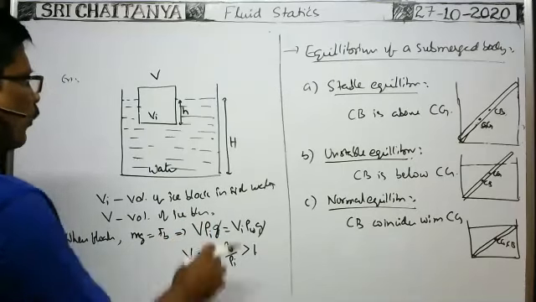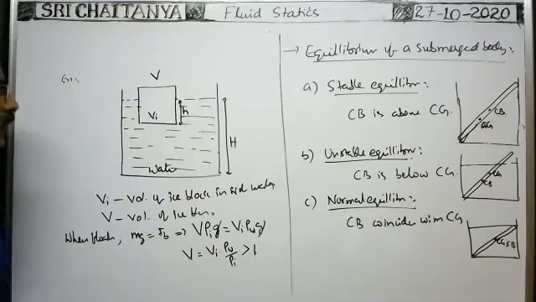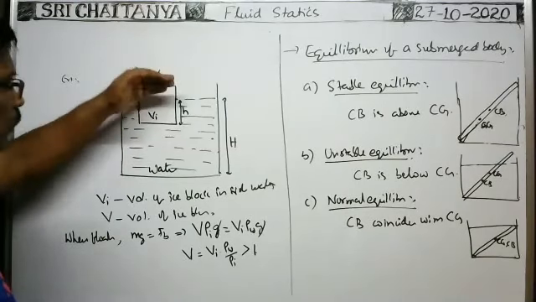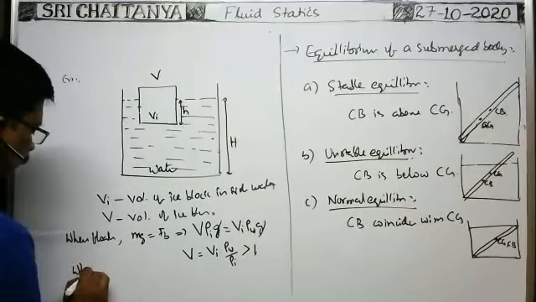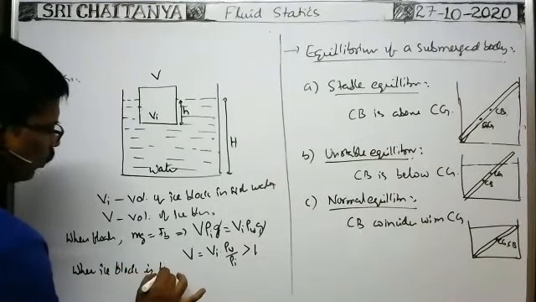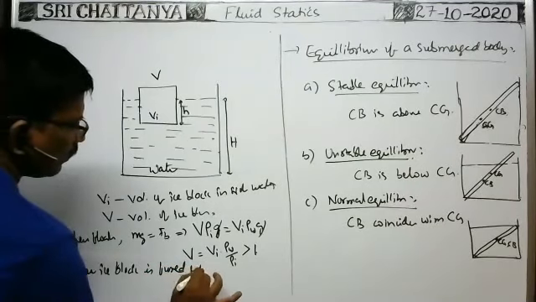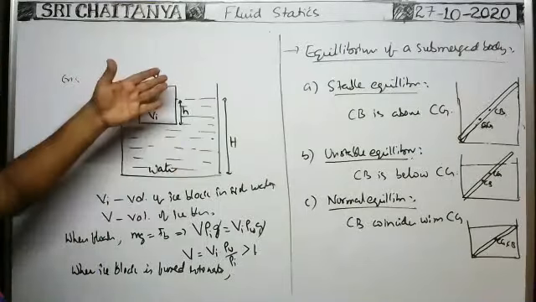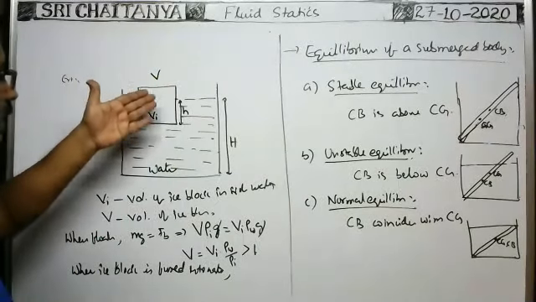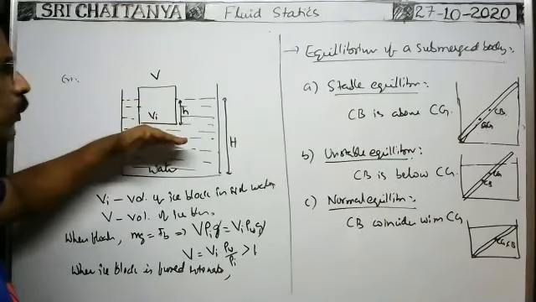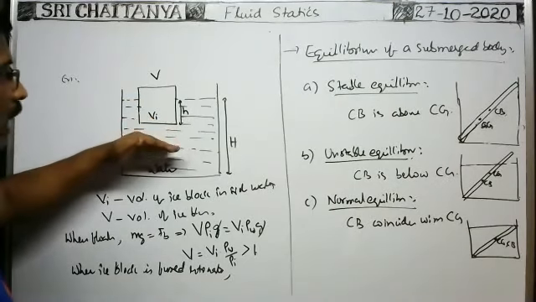Now, whenever the ice block is totally fused into water, as the density of the water is more, it occupies a small volume only.